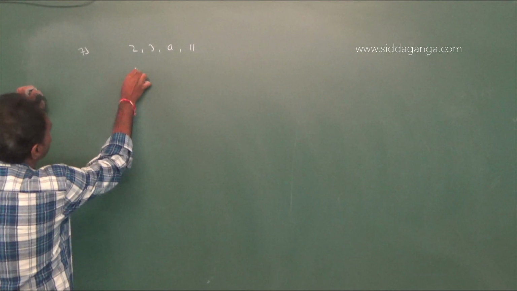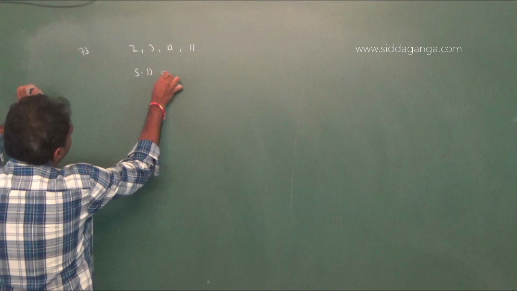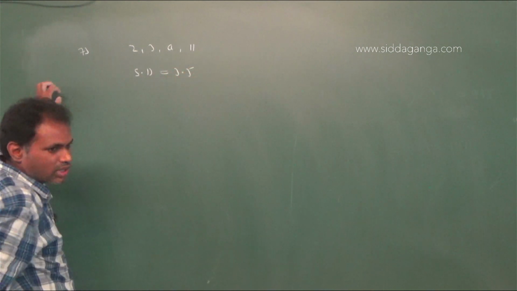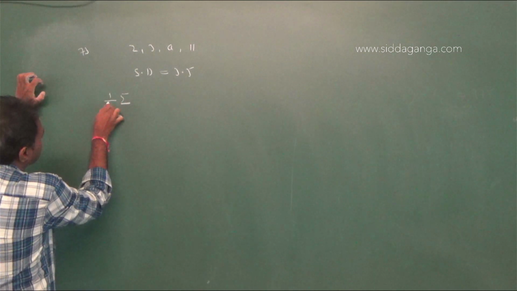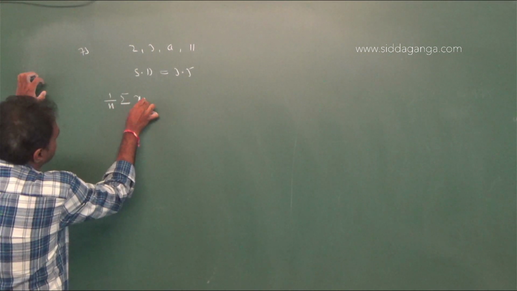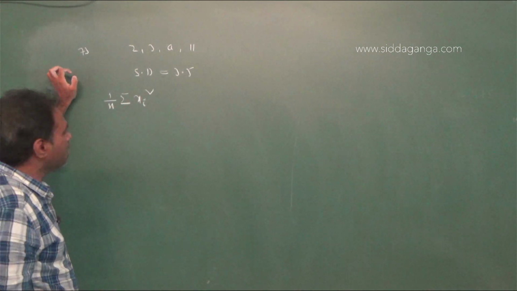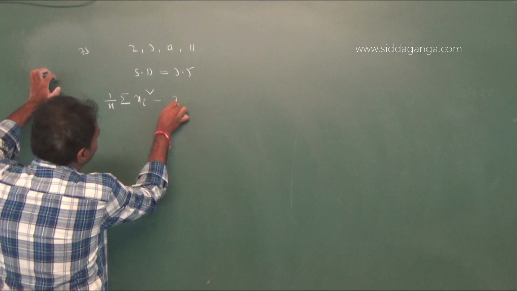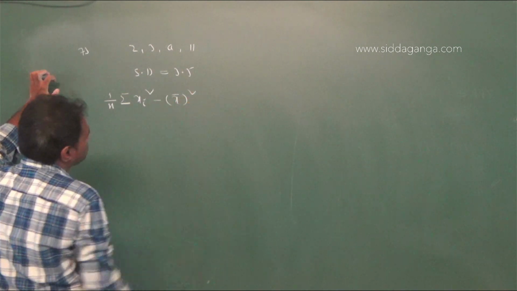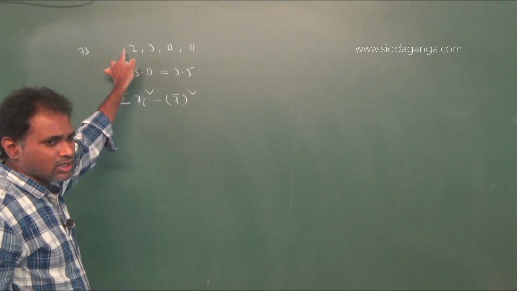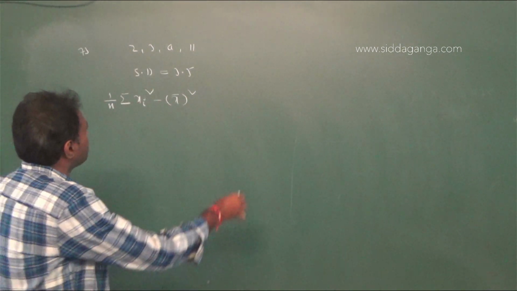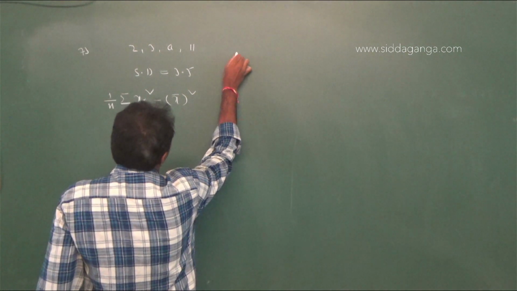The SD formula is the square root of 1 by n into sigma xi square minus x bar square, where x bar means the mean of the given observations. Therefore first find the mean.